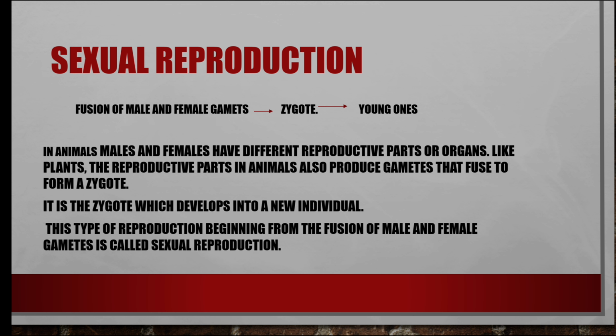Okay, what is sexual reproduction? The fusion, the joining of male and female gametes to form a zygote, and the zygote is the one to form the young ones. Okay, next.